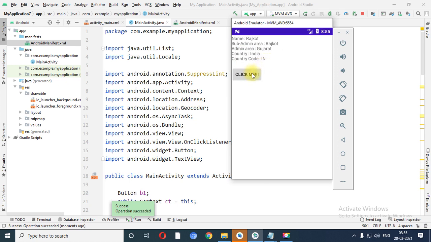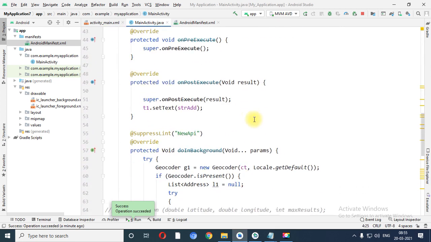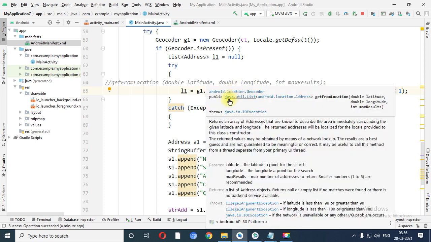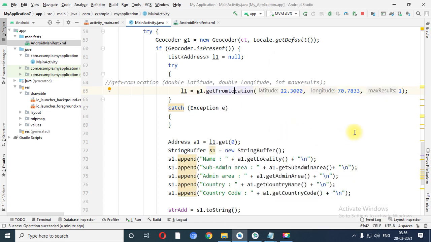Right? So in this way you can get the information regarding the location of your mobile. But I want to repeat once again that the location is based on either the longitude or latitude value you have passed with getFromLocation, so you will get output based on that, right?